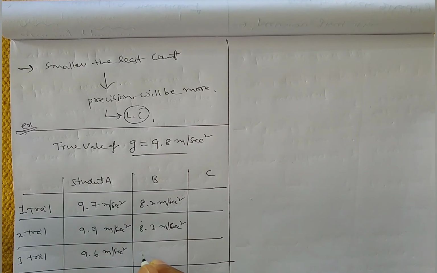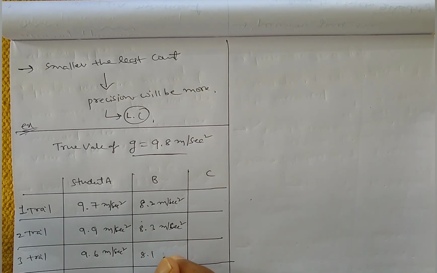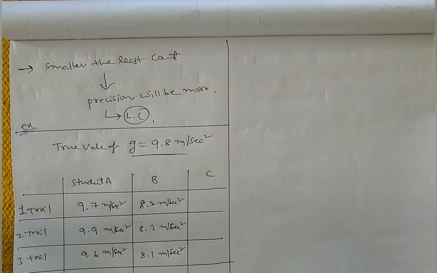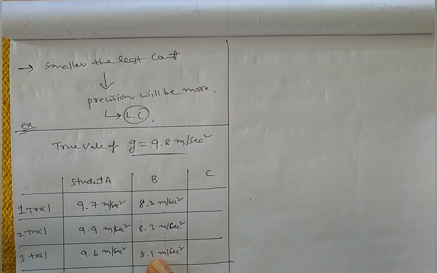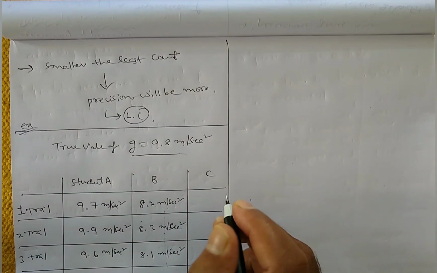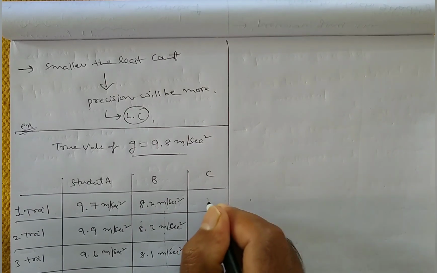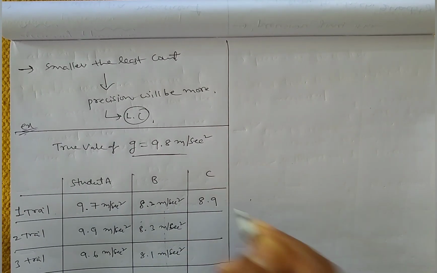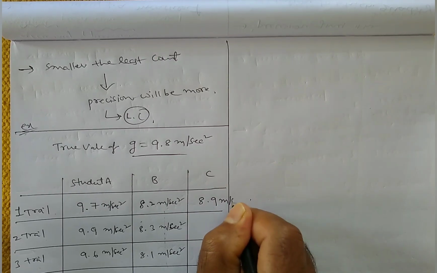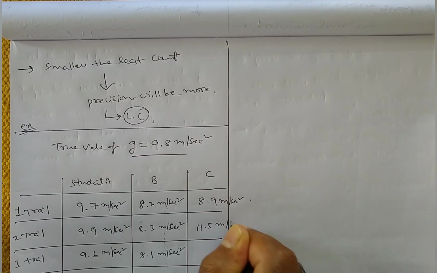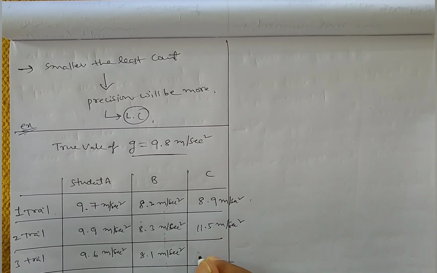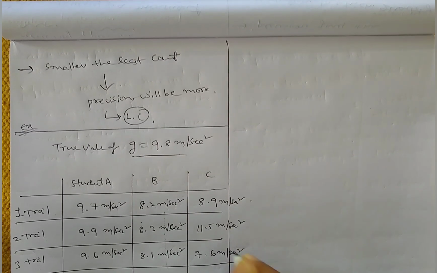For the third trial, he got 8.1 meter per second square. And one more student, student C, is also doing the experiment. The first time he got 8.9 meter per second square, the second time 11.5 meter per second square, and the third time 7.6 meter per second square.